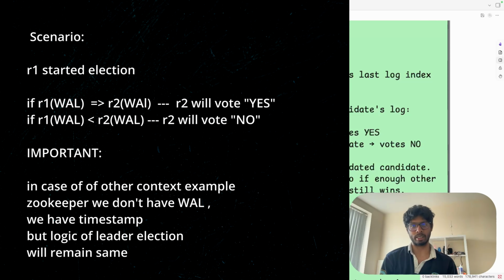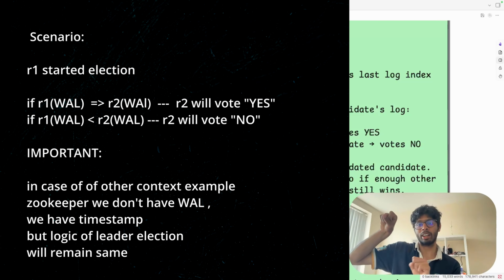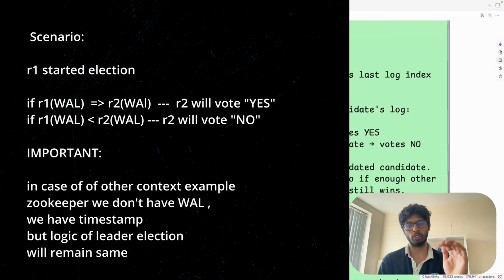If R2 is the most updated one, it means its logs are equally synced with the master, so it will not vote for R1. But if R1 and R2 are equal, then R2 will say yes, I can vote for you because you have the same number of logs, or you don't have the most updated logs. This is the thing that we have to remember.